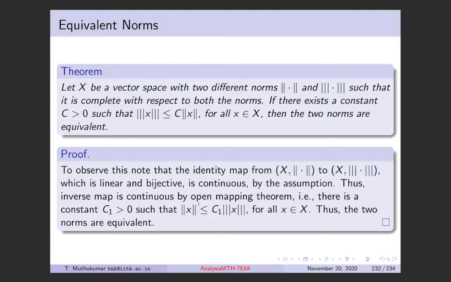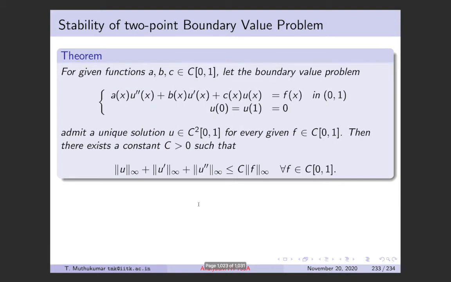Okay. So now using these functional, so far we have only done the abstract function analysis results, right? So using this function analysis results, we are going to show the stability of the two-point boundary value problem. Before that, what is stability? Stability of a differential equation or a system basically means that if you make a small change in the data, so in this case, what are the data?